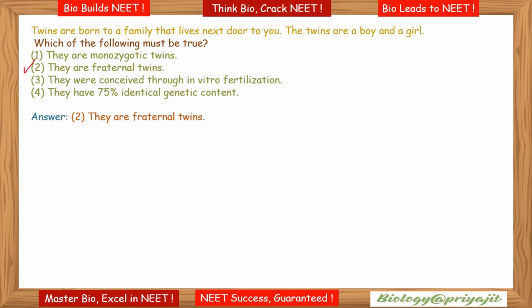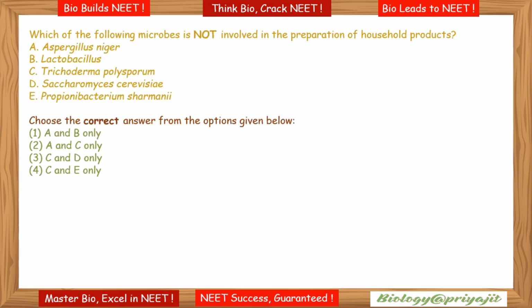They are fraternal twins. Which of the following microbes is not involved in the preparation of household products? We know Aspergillus niger is used industrially for citric acid production, not for household products. Lactobacillus is used in household curd formation. Trichoderma polysporum produces an immunosuppressive drug. It is not used in household products.